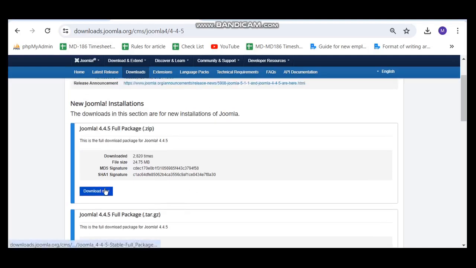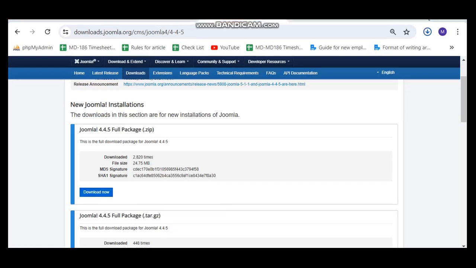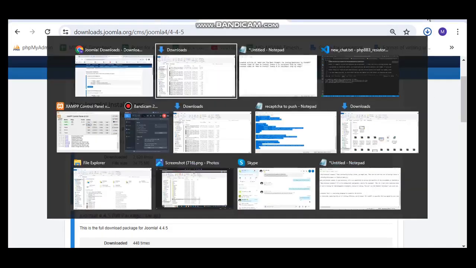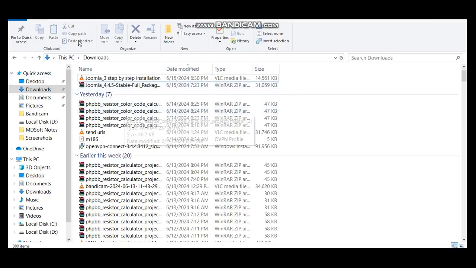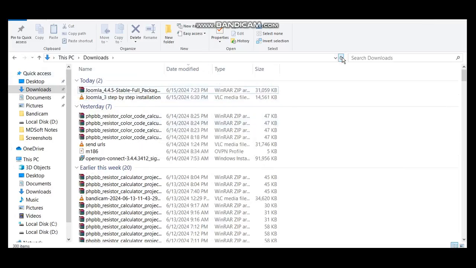I will click on the download link. Now the download is completed, so we will go to the download folder. Here you can see the downloaded zip folder.